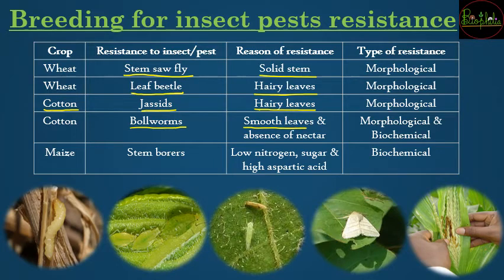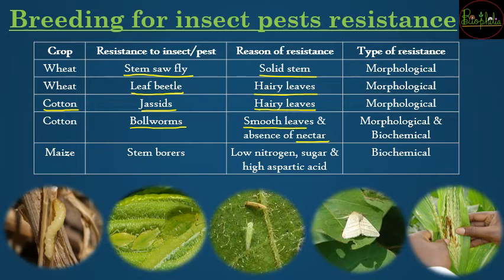So again grip is going to be reduced, and bollworms को nectar भी चाहिए. So ये generally near the seed the cotton fibers are going to be created. So before the cotton fibers are created there is going to be a fruit. So fruit में flower में nectar नहीं होगा, so these bollworms are not going to be attracted. So ऐसे morphological changes किए गए into cotton, that was for forming of smoother leaves, and biochemical resistance लाया गया